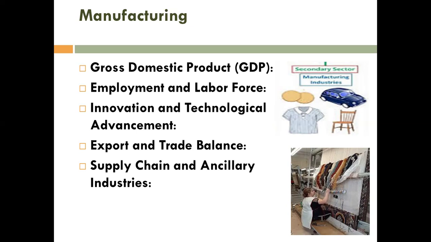We will gain new customers, right? Yes. And imports help balance the trade: when we are importing something, we can balance it by exporting our products, right? Okay. Now the supply chain and ancillary industries. It is a supply chain, right? Yes, because everything is connected with each other. So manufacturing provides that.